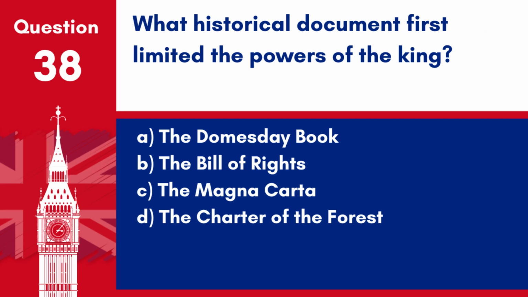Question 38. What historical document first limited the powers of the King? A. The Domesday Book. B. The Bill of Rights. C. The Magna Carta. D. The Charter of the Forest. Answer: C. The Magna Carta. Signed in 1215, the Magna Carta was a significant historical document that first limited the powers of the English king, establishing a precedent for the rule of law.